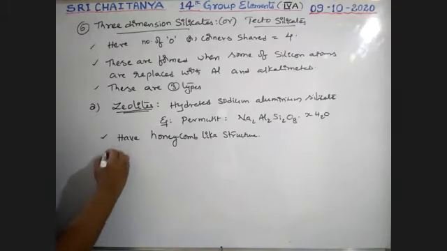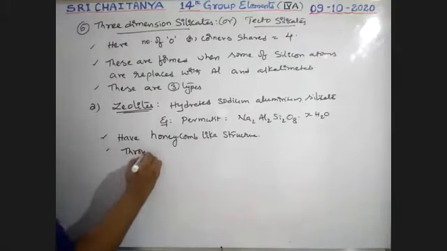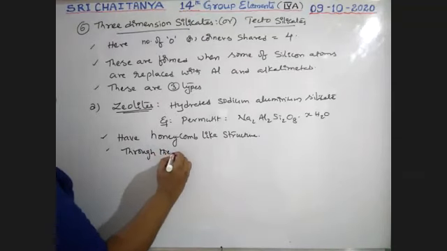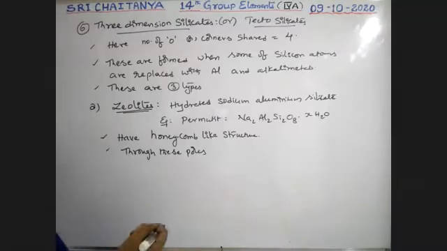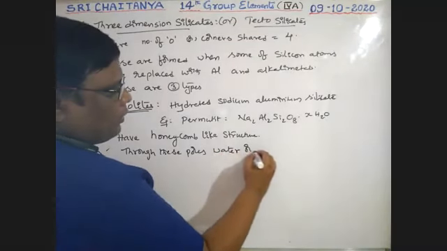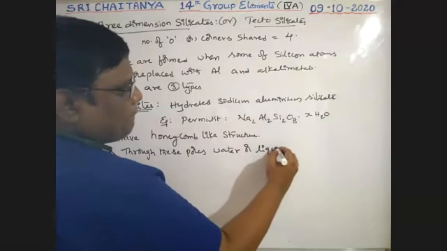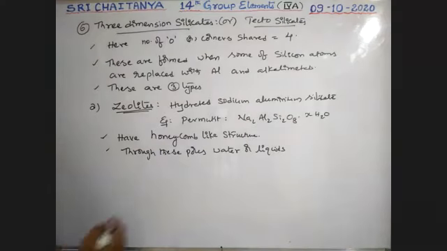Next, through these pores, which are nothing but holes, water or liquids flow in. Water or liquid can travel.